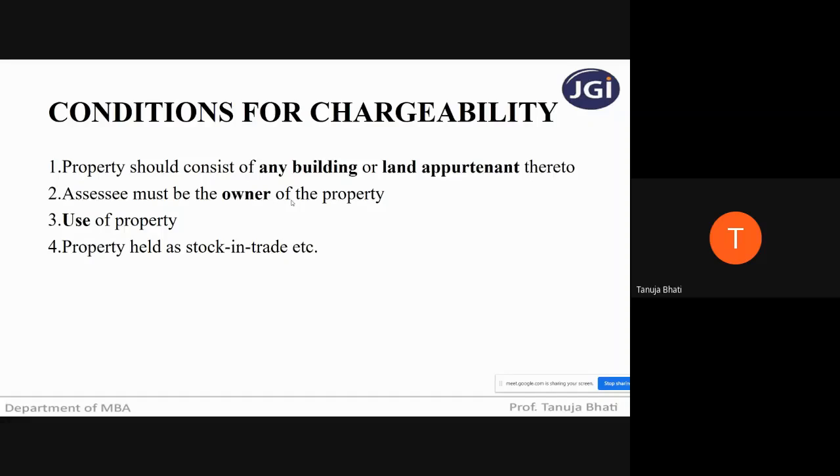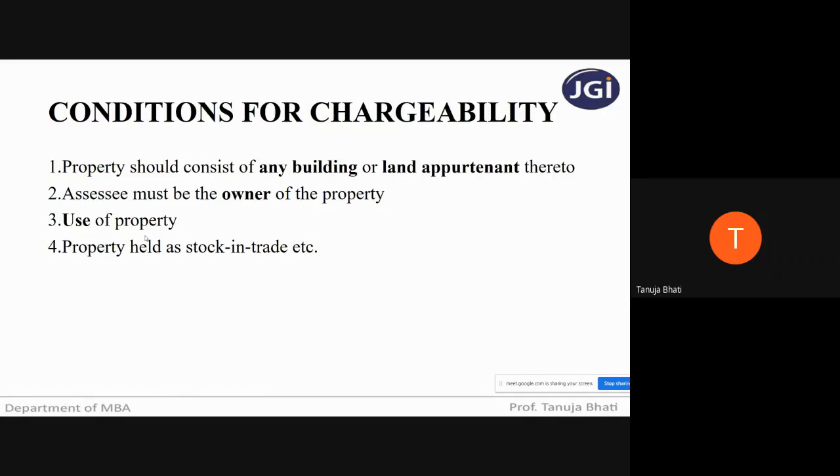Suppose in the assessment year he is not the owner, that is immaterial, because the main thing is that the SSC must be the owner of the property in the previous year. Irrespective of whether he is the owner in the assessment year, he will still be liable to tax under the head income from house property, because he is the owner in the previous year and income in the previous year is assessed to tax in the assessment year.